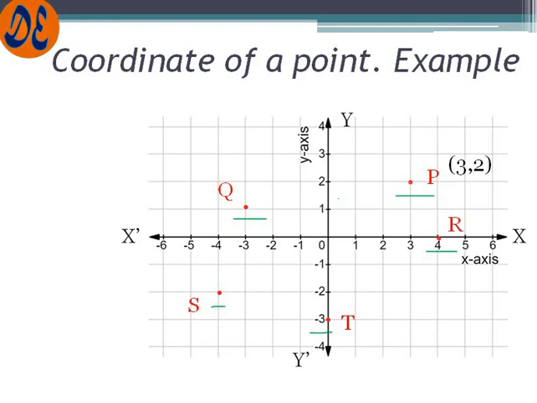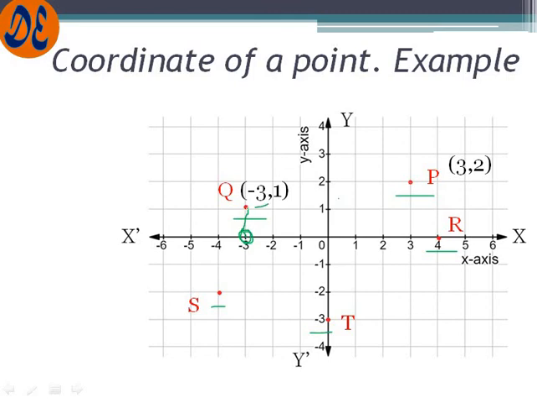Similarly, if we talk about Q, minus 3, 1, that means this is the negative direction, so minus 3 is there and then 1 is there. As I have told you, take the distance from this axis, so if you draw a line parallel to y from this point, it will meet the x-axis and give you the x coordinate. So you can draw a perpendicular from the point to the x-axis, and whatever number you get is the x coordinate.